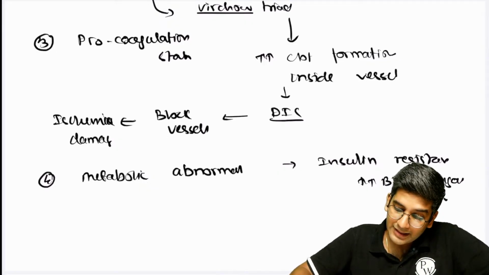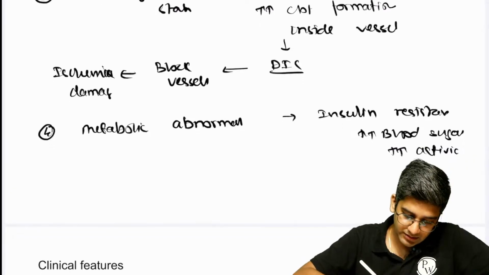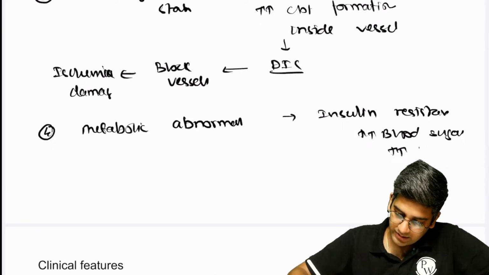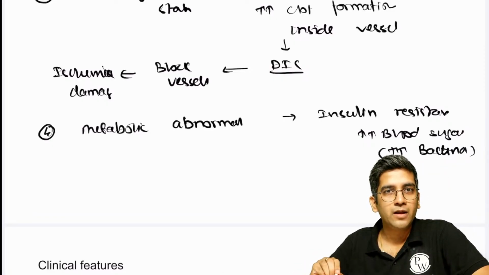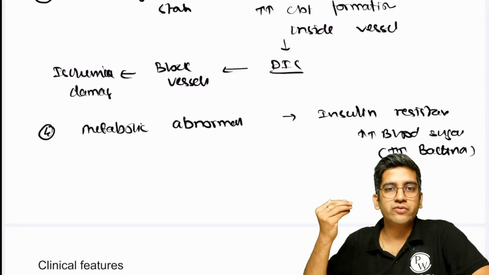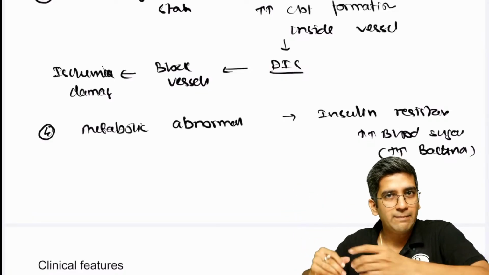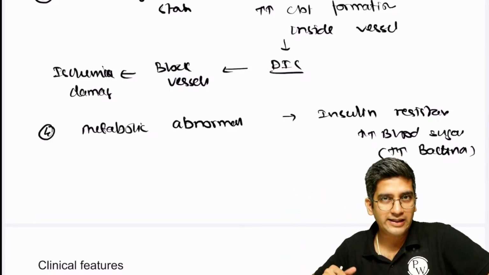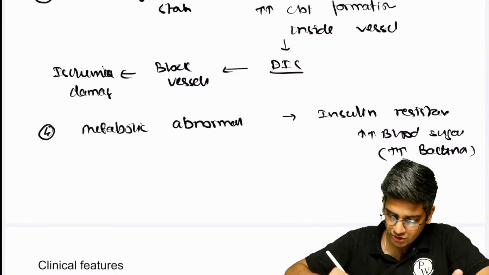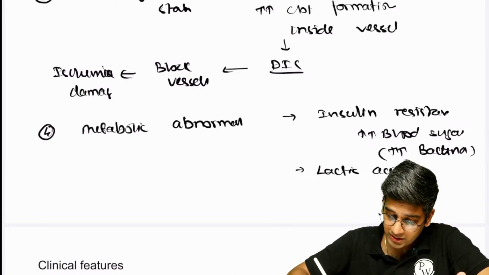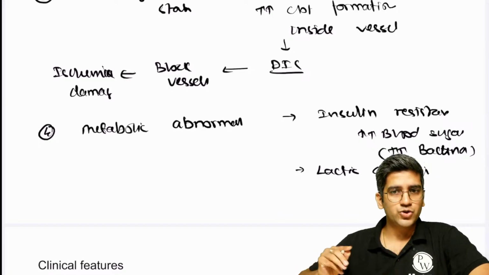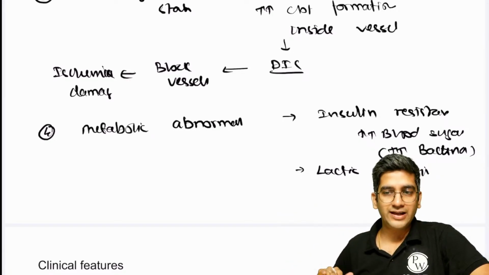So again, it will activate the infection or be a complementary production to the infection, right? In addition to that, because of the Waterhouse-Friderichsen syndrome, my glucocorticoid function might be gone. Complete destruction of adrenal gland, that will cause metabolic derangement, right? Lactic acidosis can also happen because of DIC, more of anaerobic glycolysis, and can end up in having lactic acidosis. These all will add on to the existing problem, right?